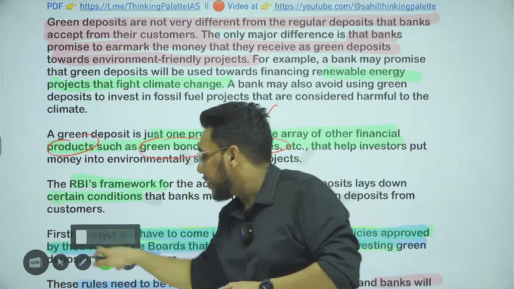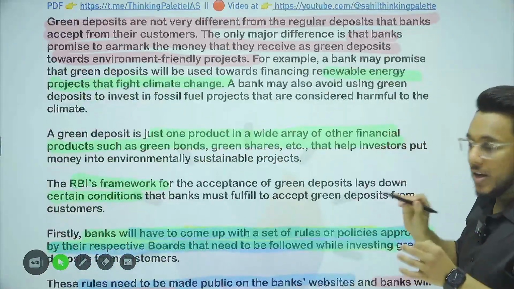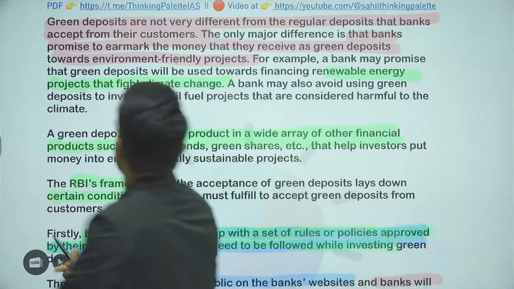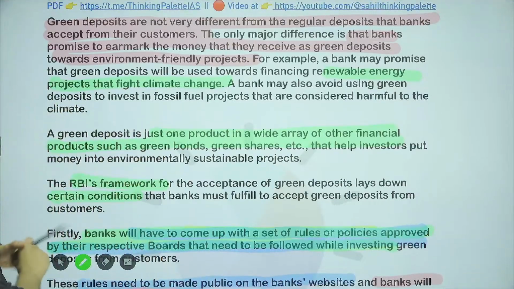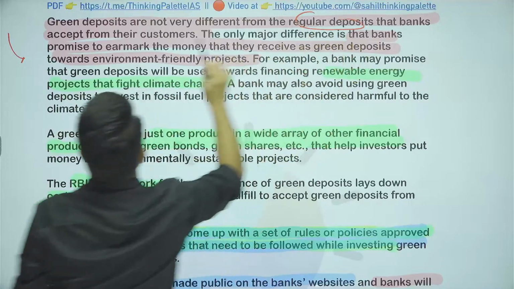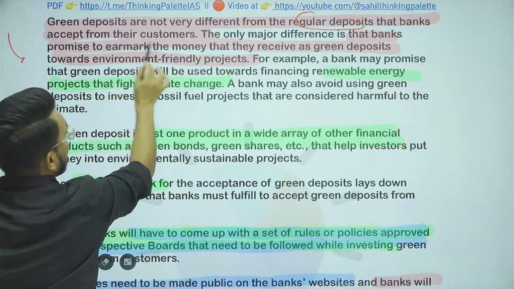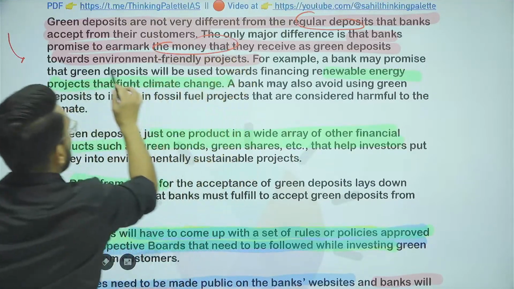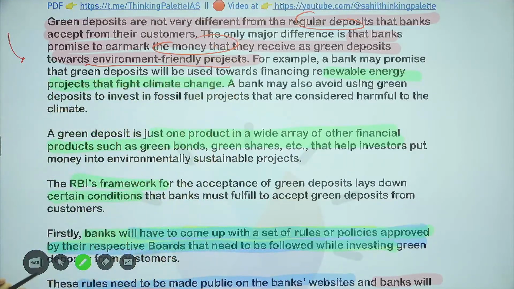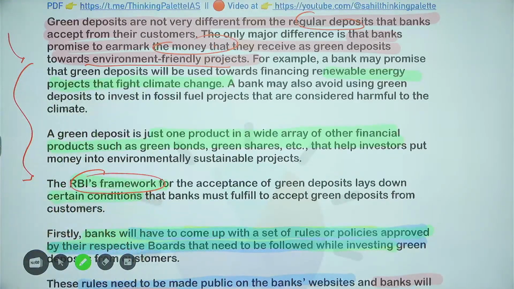So what has happened recently, Reserve Bank of India had come out with these particular regulations about the green deposit. Now, what is green deposit? Not very different from the regular deposits that bank accept, but the only difference is that bank has to promise that this particular money will be given to the environment friendly project. Now when we talk about the Reserve Bank of India, it had come out with a framework with respect to green deposit.